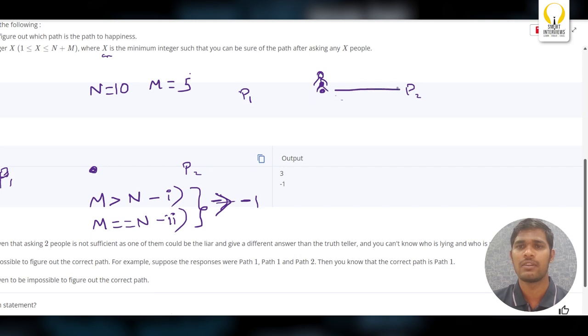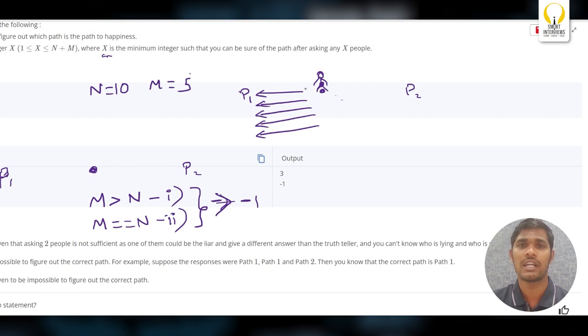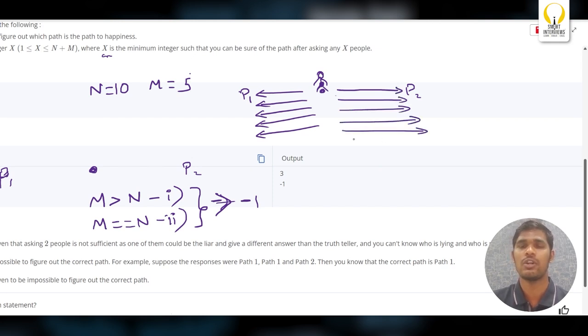M people are telling P1, P1, P1, P1, and P1. So 5 people, now 5 people are telling the truth. But is it sufficient? Is asking the 5 people sufficient to get the happiness path? No, because the next person will tell P2. He'll tell false, false, false. So totally, how many people do you need to ask? Nothing but M into 2 people. M into 2 people plus 1 will give you the right path.